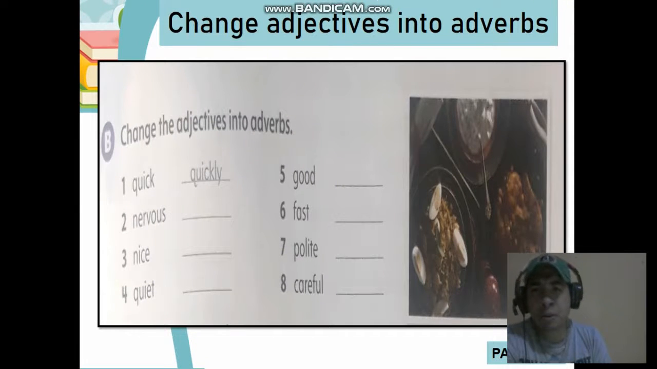Now, in this part, I want you to help me doing something. In your book, you have some adjectives, like quick, nervous, nice, quiet, good, fast, polite, and careful. Your job today will be to change them into adverbs. Remember that you change an adverb by just adding "ly" at the end. Look at the example. Quick changes to quickly. So right now you're going to pause the video to complete this activity.